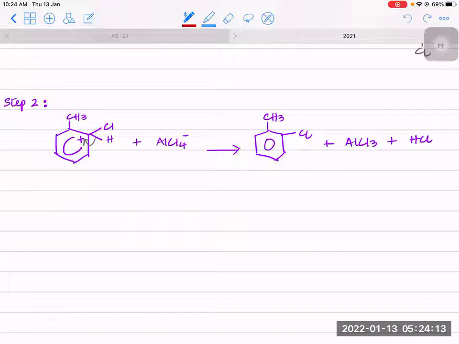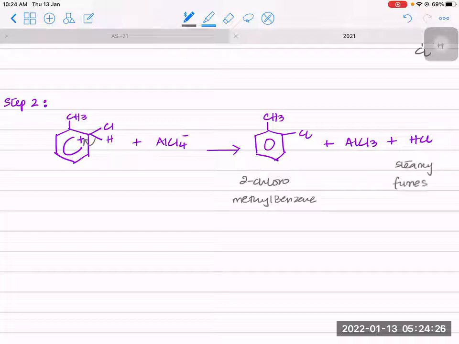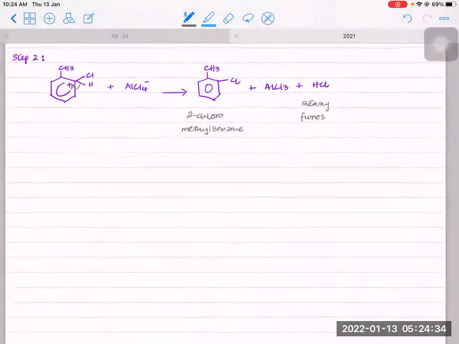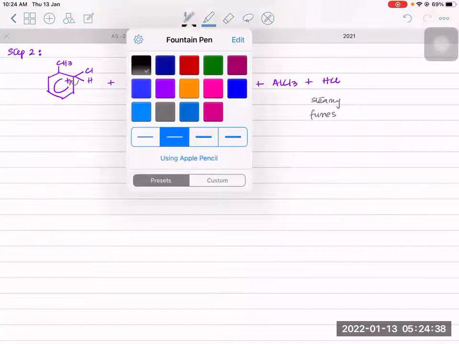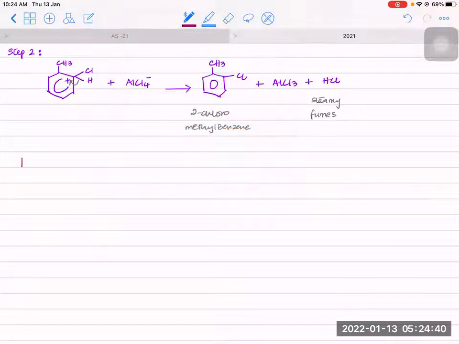So this right here is 2-chloromethyl benzene. And this right here is steamy fumes of HCl. Clear? Now let's see the next type of halogenation. We've seen chlorination. Now let's see bromination in methyl benzene. So let's do bromination.